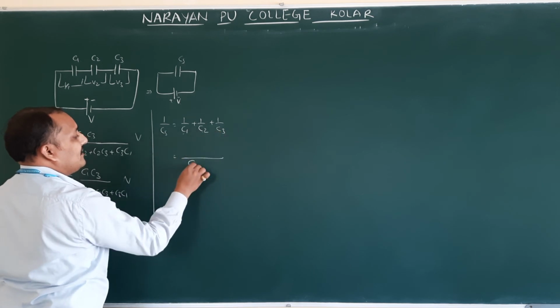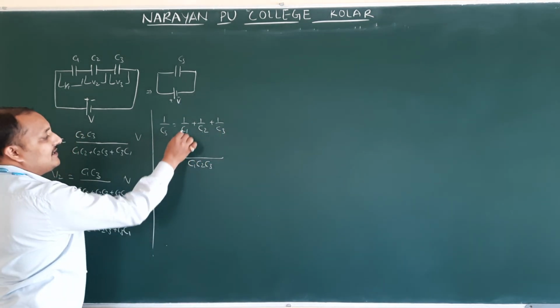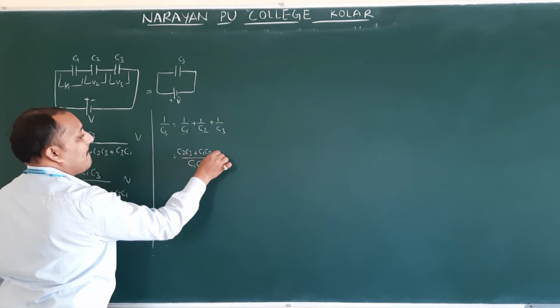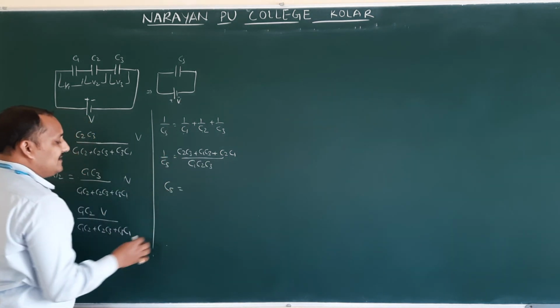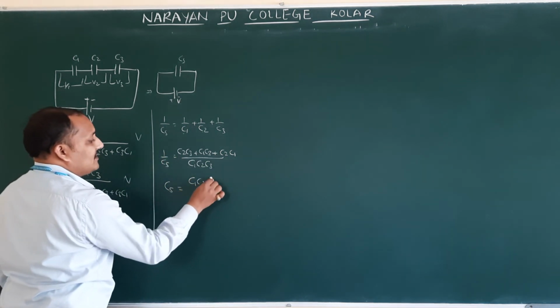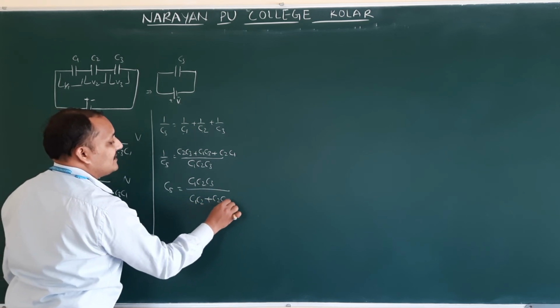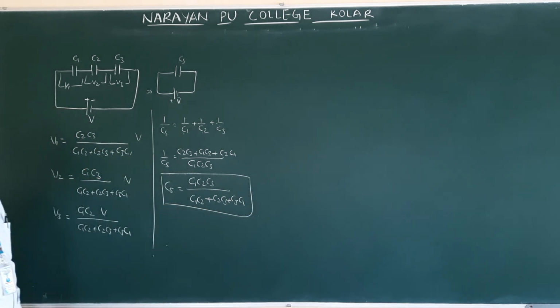What is the LCM here? C1 C2 C3. The LCM gives C2 C3 plus C1 C3 plus C2 C1. This is 1 by CS. Then CS is equal to C1 C2 C3 by C1 C2 plus C2 C3 plus C3 C1. So this is the resultant capacitor.